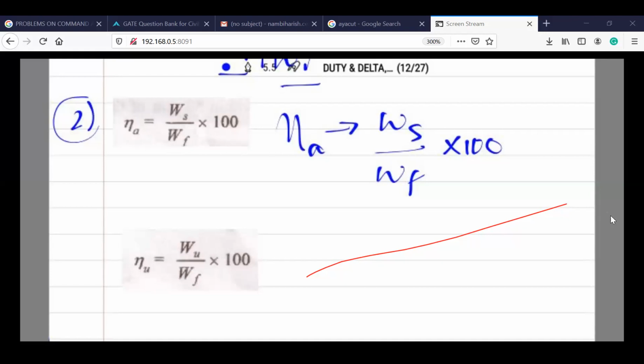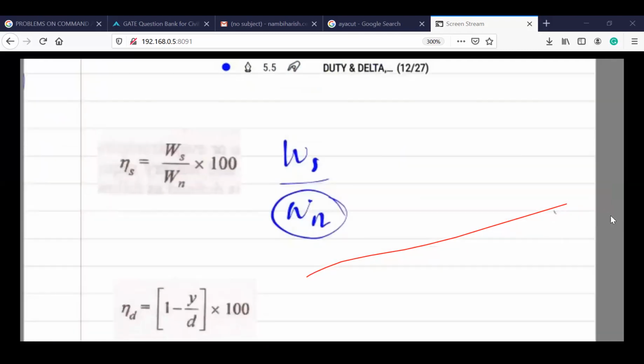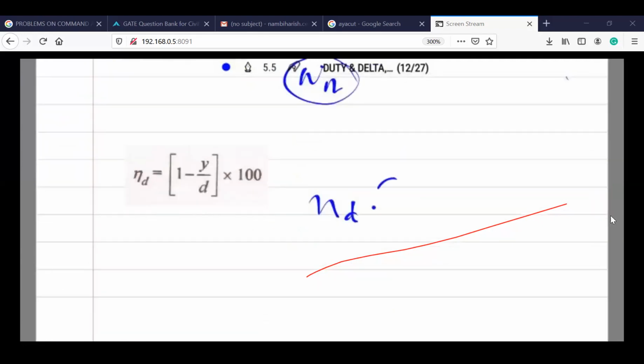Similarly, WU, the water used, and WF given to the field and stored, we have WS by WN. What is WN here? Water stored efficiency. And we have ND 1 minus Y by D into 100.